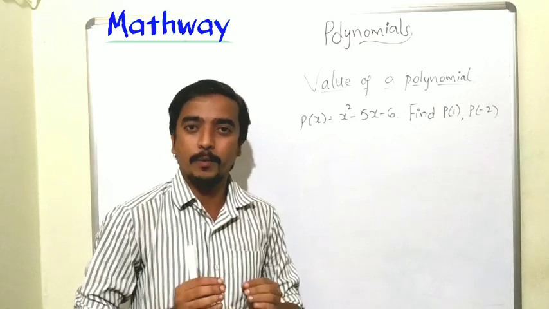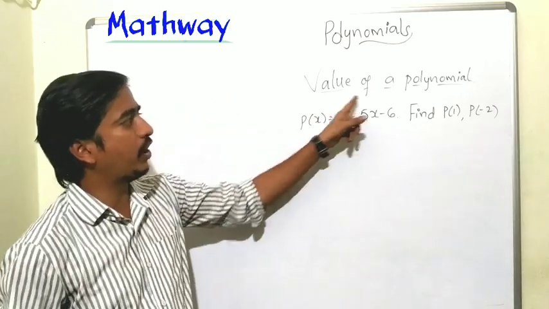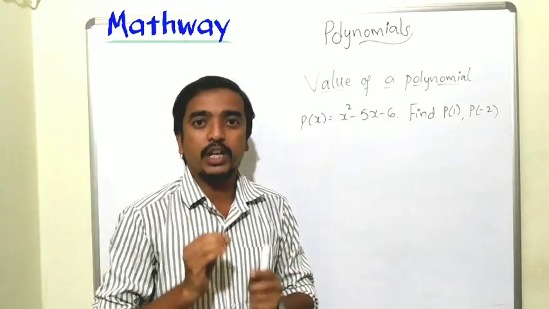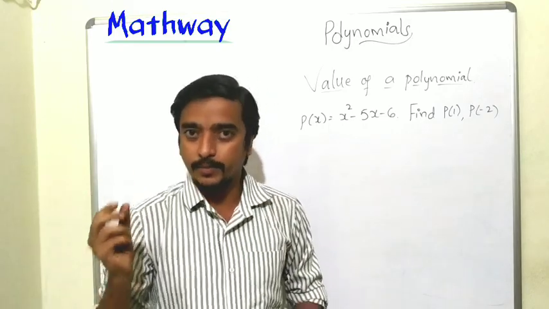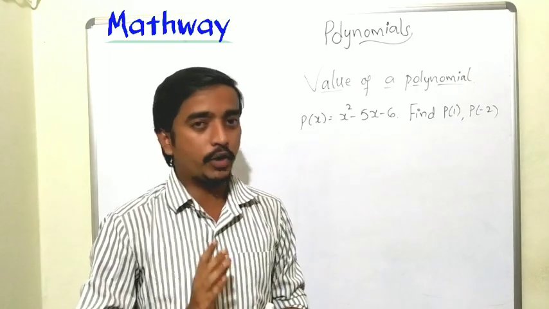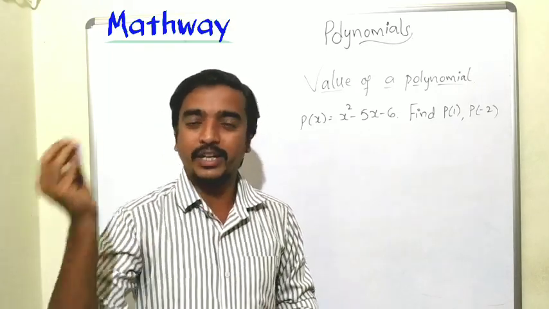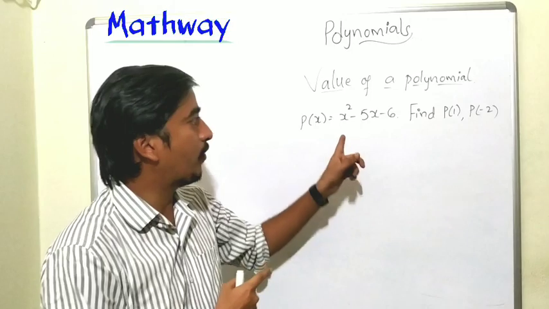Next, value of the polynomial. How to find the value of the polynomial? Simple. If you want to find the value of the polynomial at the point 9, simply substitute the 9 in the given polynomial. If you want to find the value at 10, put the 10 in the given polynomial. So here we have an example.